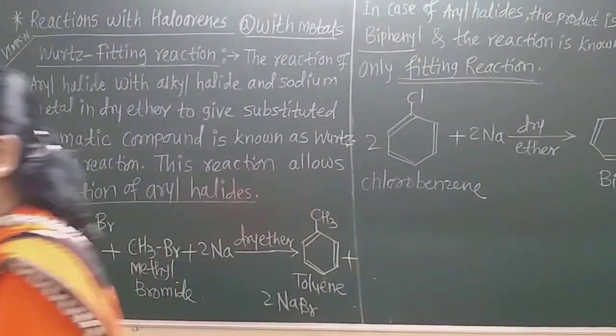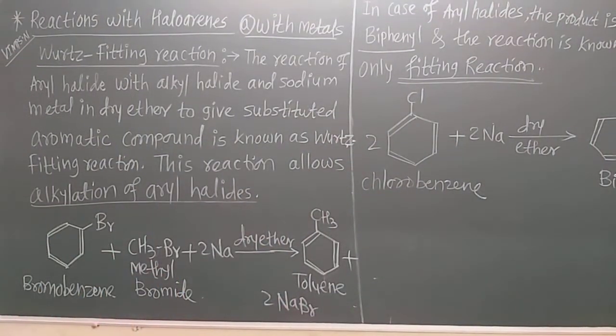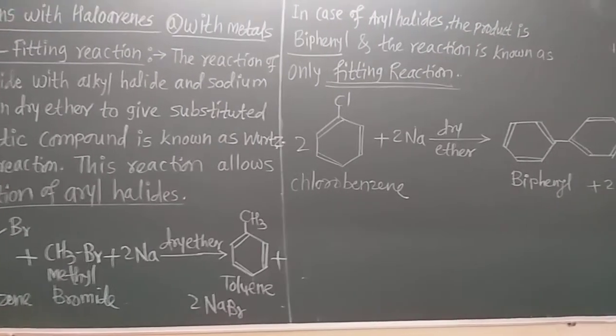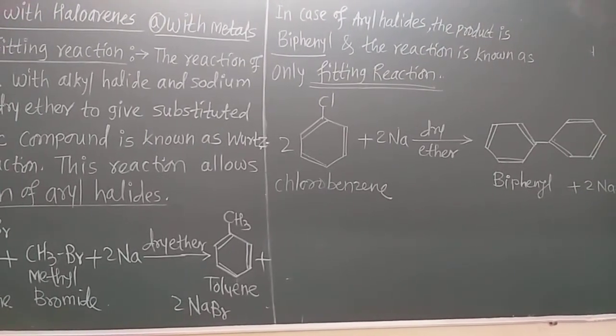Now students, if you understand this video very well, all these metal reactions with alkyl halides, then you must see what the Fittig reaction is here. This is the Fittig reaction in which one benzene ring attaches to another benzene ring, but they are not called phenyl. So the biphenyl product is formed.